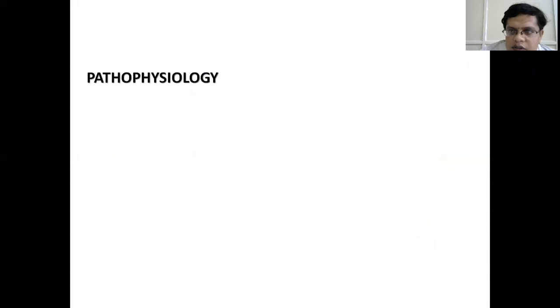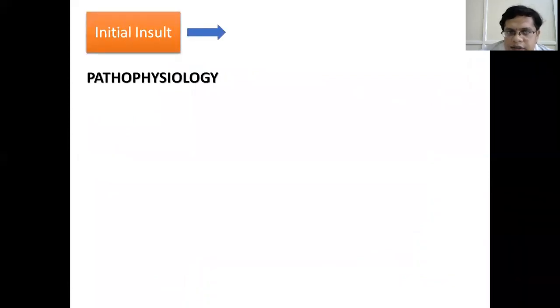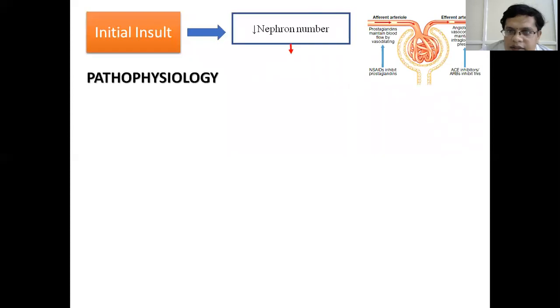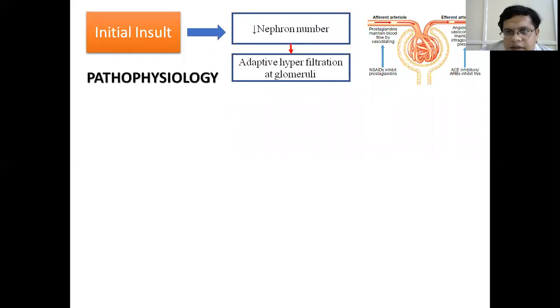Coming to the pathophysiology of chronic kidney disease. Initially there is a renal injury or initial insult, followed by, with any insult, what happens? The body tries to compensate. As the nephron number decreases, the estimated glomerular filtration rate also decreases. In order to increase it to the normal, there is adaptive hyperfiltration at the glomerulus.